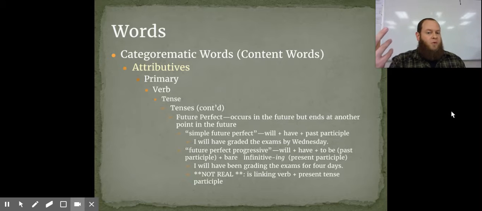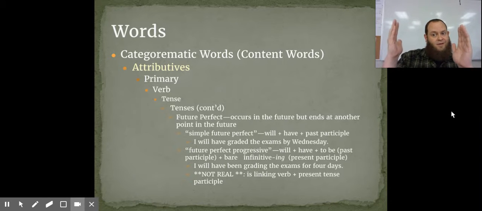All right, and then future perfect. We've got something that occurs in the future but ends at a later point in the future. You form it with will, always for future tense, and then have, a marker of the perfect tense, and then the past participle. So, I will have graded the exams by Wednesday. The starting of the grading of the exams and the ending of the grading of the exams, at a later point. Can you see that there? This hand, the start, and then at a later point there.